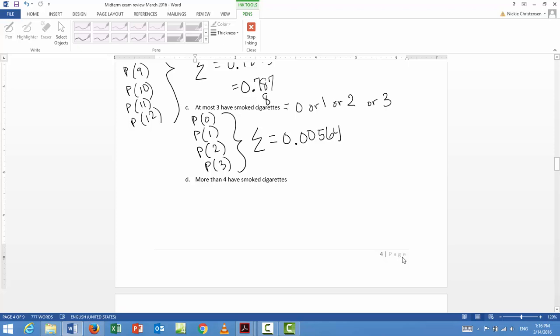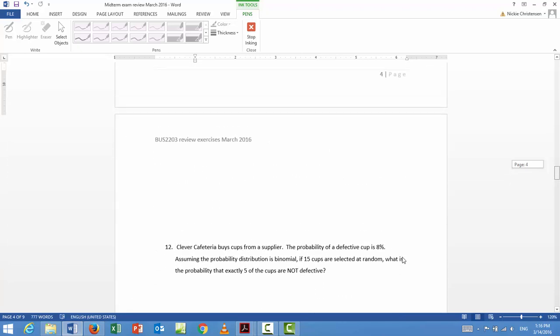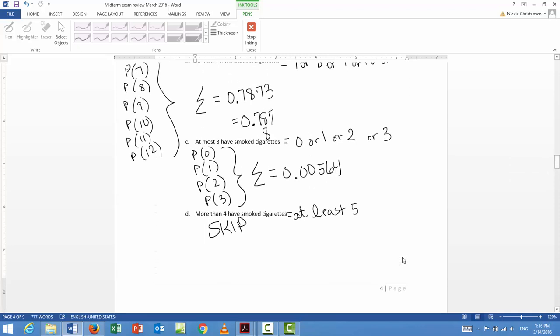Question D, I actually want you to skip it because that is like majorly tedious. Okay, more than 4, that means at least 5. Okay, so what that means is we would have to find the probability of 5 or 6 or 7 or 8 or 9 or 10 or 11 or 12 and then add all of them. And that's just really tedious, and I won't give you such a big problem like that on the test. Okay, so that's page 4 of the review, and it's just basically working one binomial problem with mini